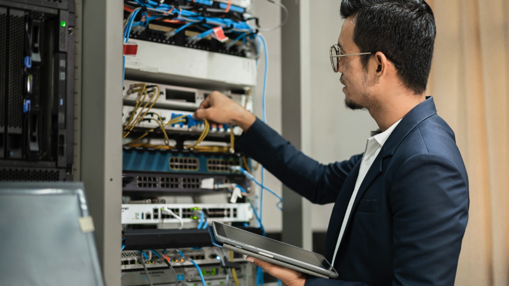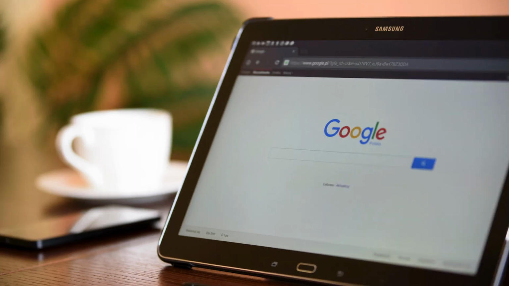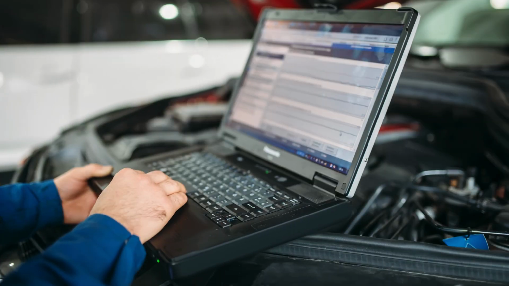Need a machine with 128 cores and a terabyte of RAM? No problem. How about a graphics-intensive beast for machine learning workloads? Done. You're not limited to preset packages, the virtual hardware possibilities are nearly endless.